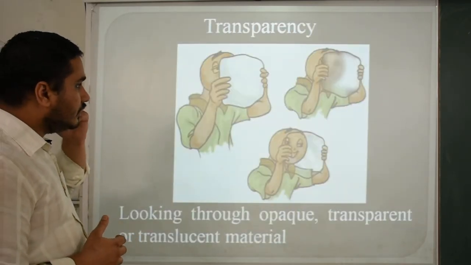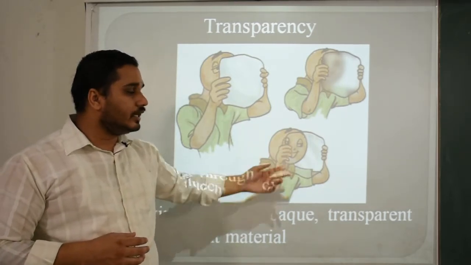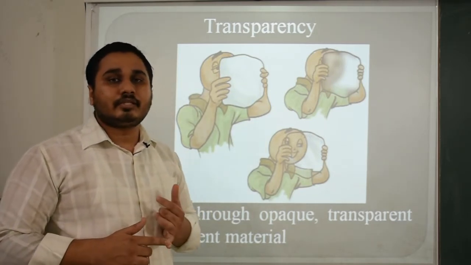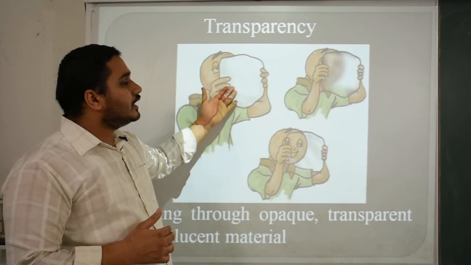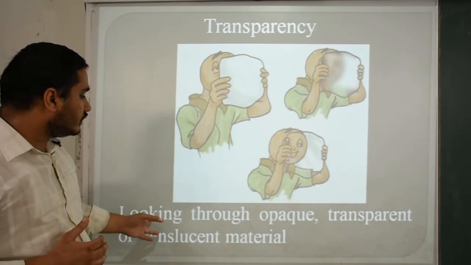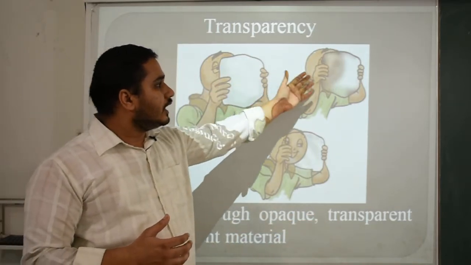Then transparency. Now objects have transparency also. For example, glass can be transparent or can be modified into opaque as well as translucent. But metal is totally non-transparent. We are looking at opaque, transparent and translucent materials. These are three kinds of materials.